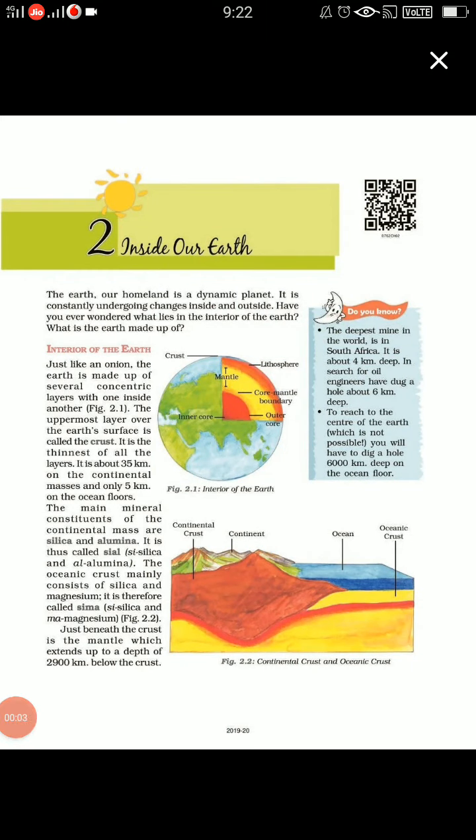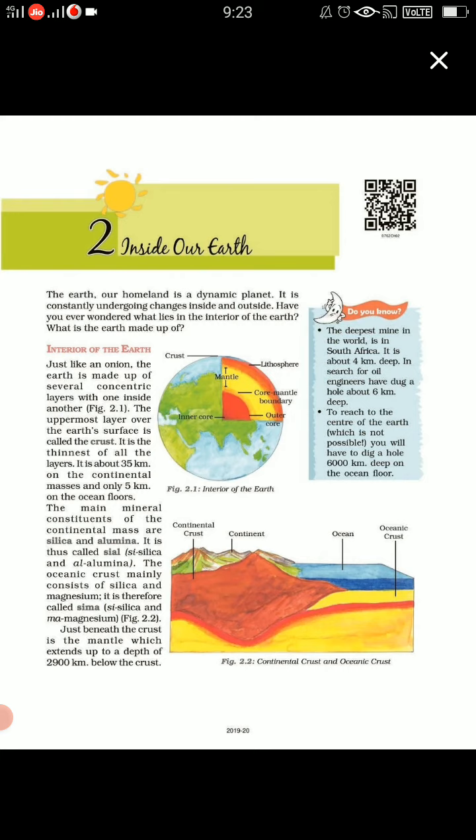We are on the next chapter, that is chapter number 2 of Geography, Inside Our Earth. And children, in this chapter, we are going to study about our Earth. Children, as we all know, Earth is a dynamic planet. It is constantly undergoing different changes, inside as well as outside. Now we are just going to discuss the interior of the earth.